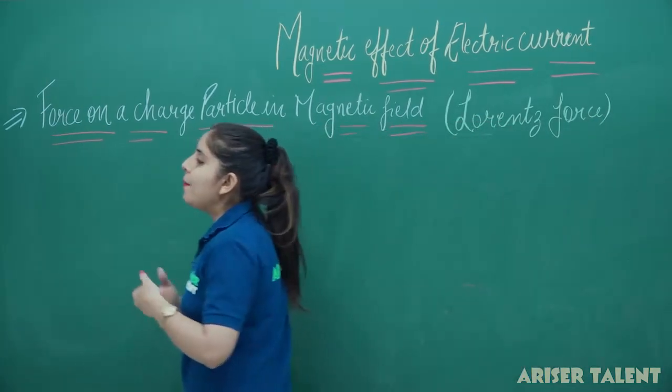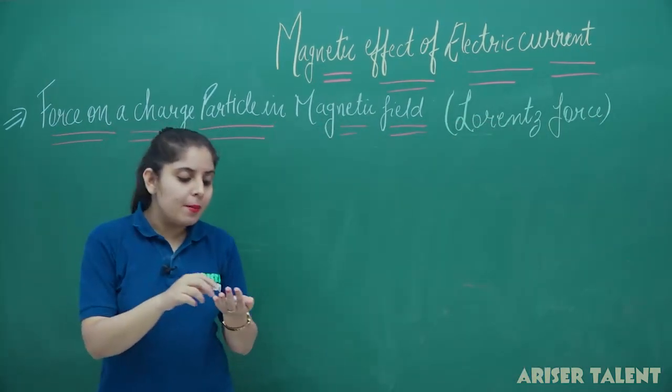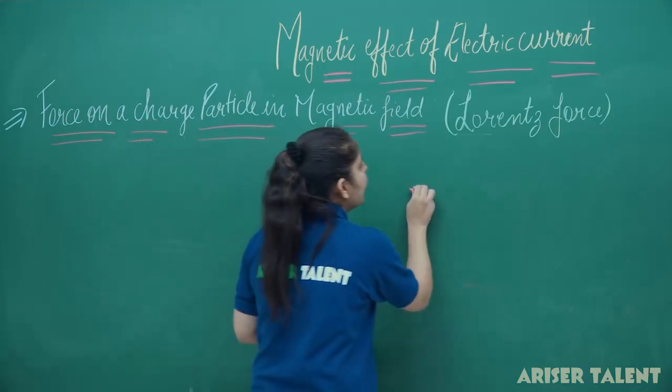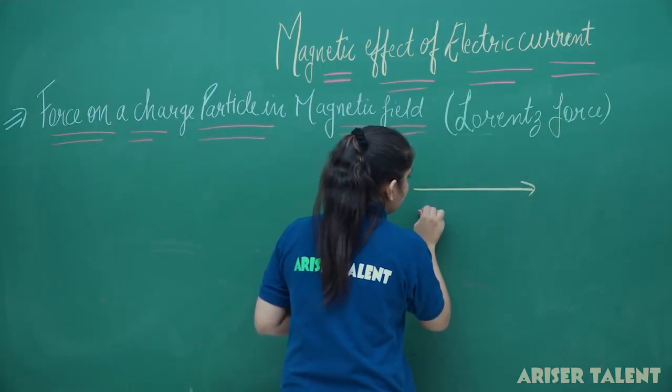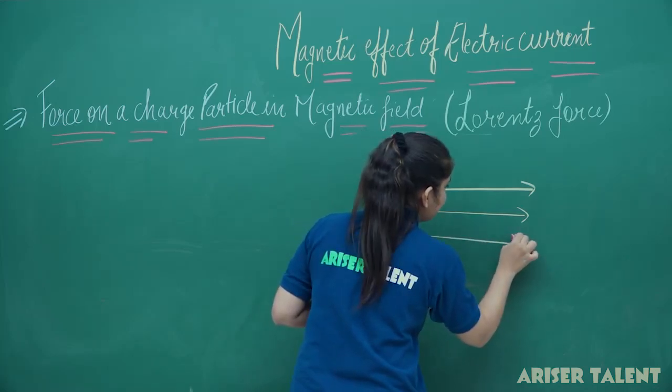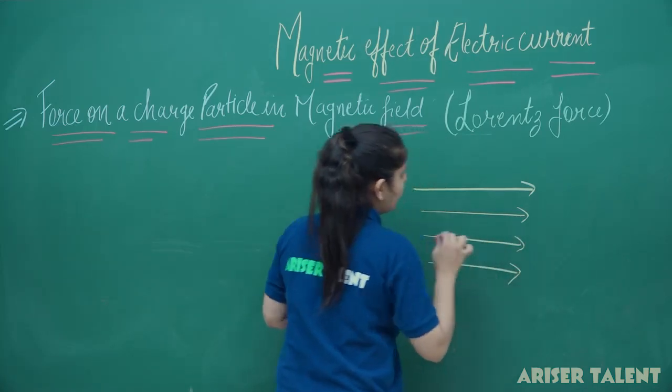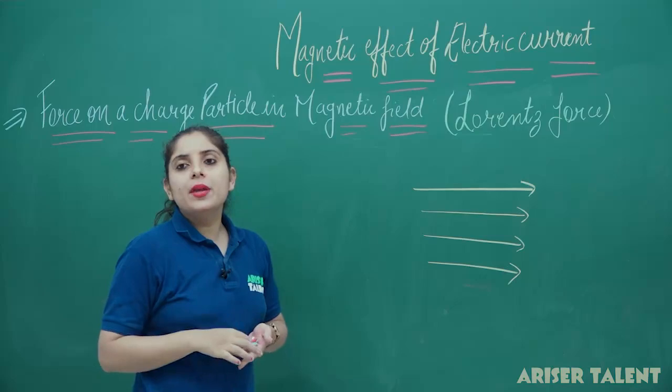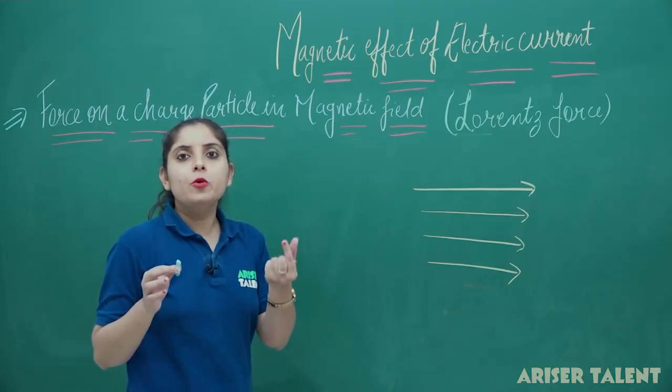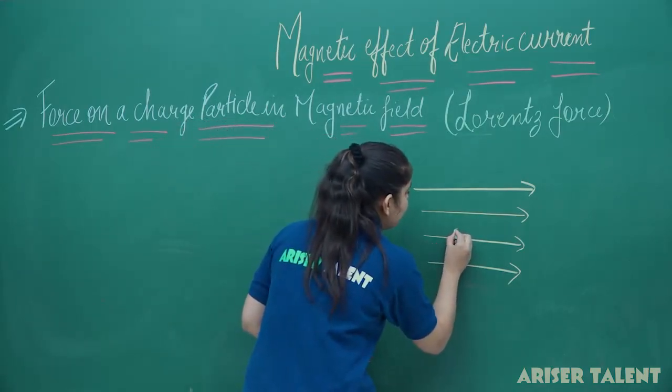Now, what will happen here? You have to consider the magnetic field first. So what I am drawing here is the magnetic field lines. Now, I am assuming a charge having a value Q. Suppose here we have a charge.